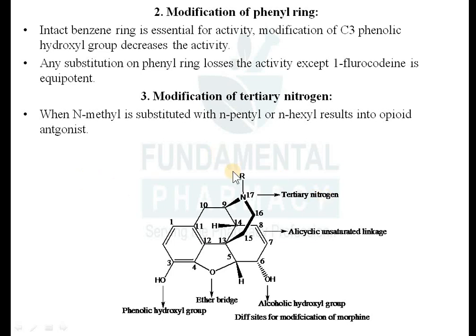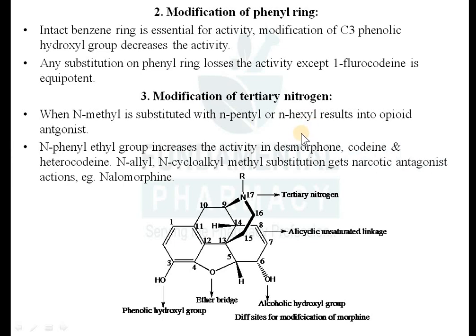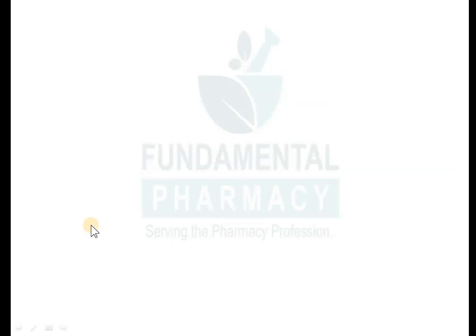So any replacement of this R group by N-pentyl or N-hexyl results in an opioid antagonist, like your nalorphine, nalmorphine, naltrexone, etc. Then the N-phenylethyl group: if you put a phenylethyl group here, that will increase the activity, like desmorphine, dihydromorphine, then codeine, hydrocodone. N-alkyl and N-cycloalkylmethyl substitution gives a narcotic antagonist.